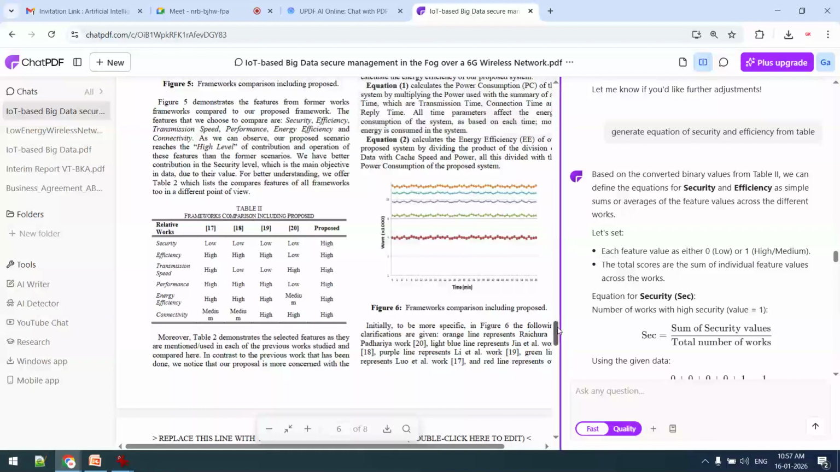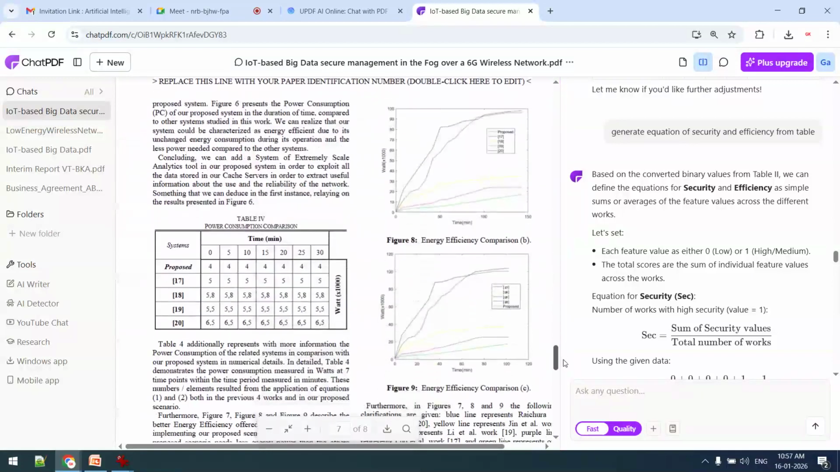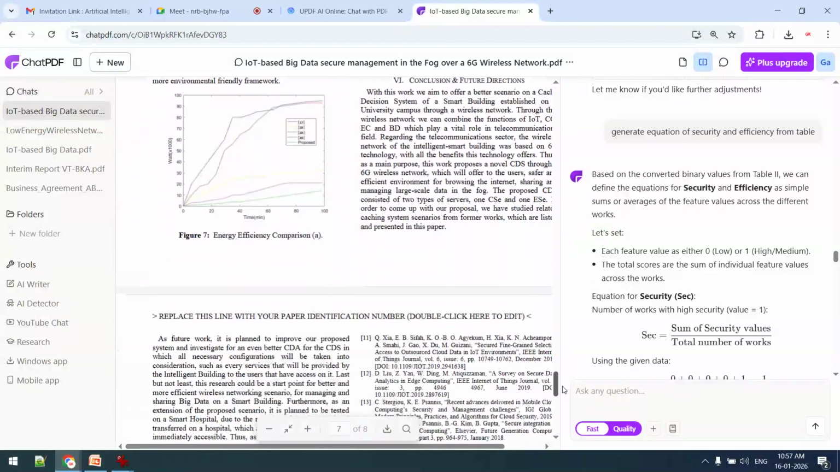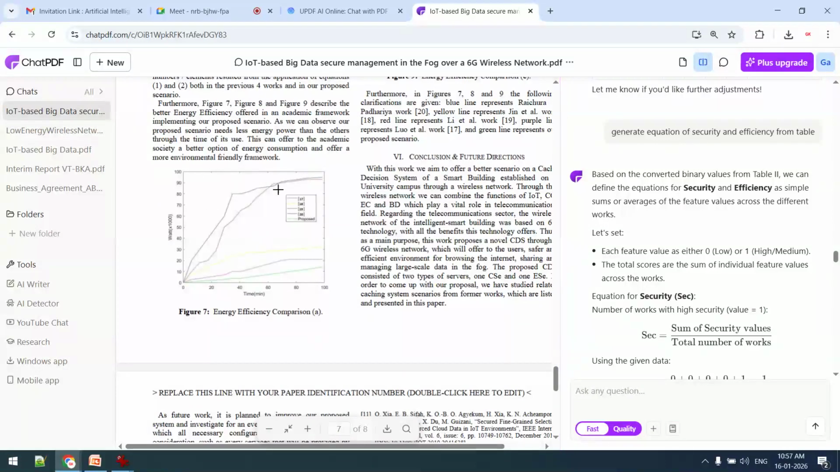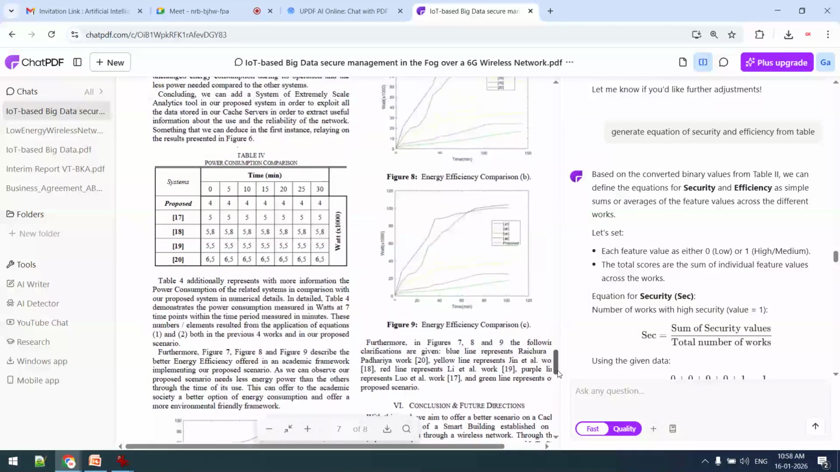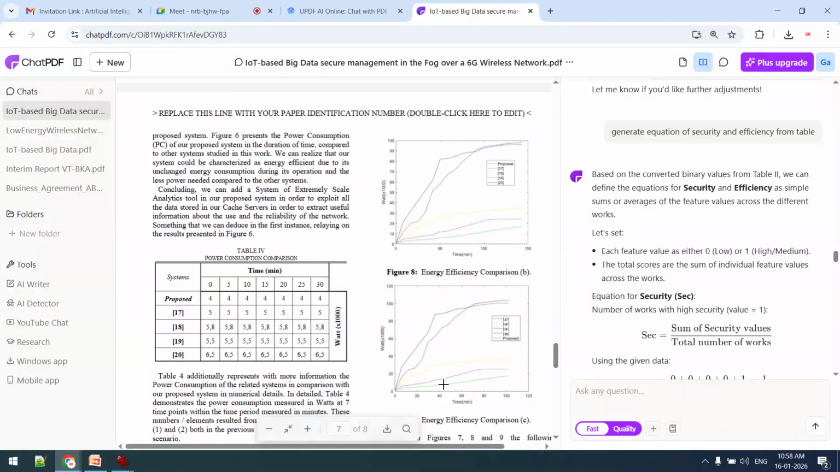You might have seen that in almost every research paper, direct graphs are given. For example, in this paper this graph is given, but where are the values? Where are the x-axis and y-axis? Okay, x and y axes are plotted, but where are the values in this graph? Figure 9, energy efficiency comparison. Okay, this graph is there, time versus wattage or whatever it is, but where is the actual table?